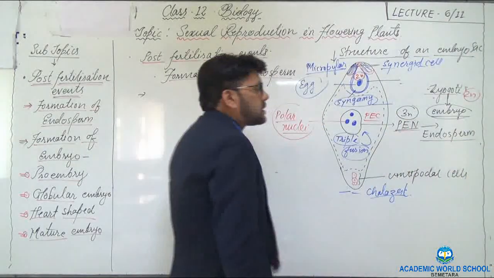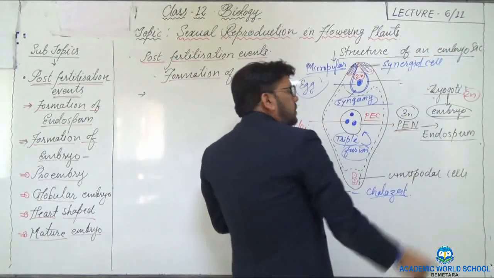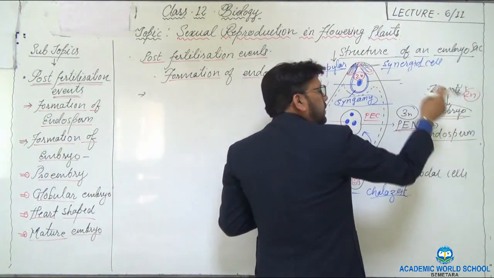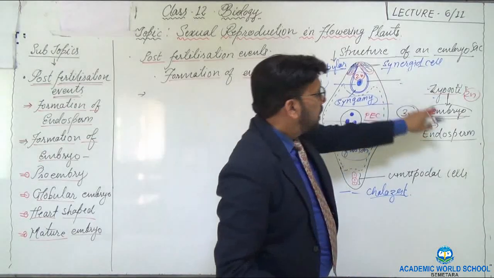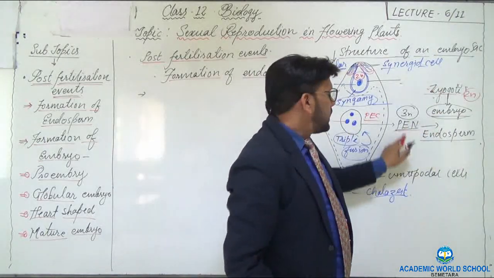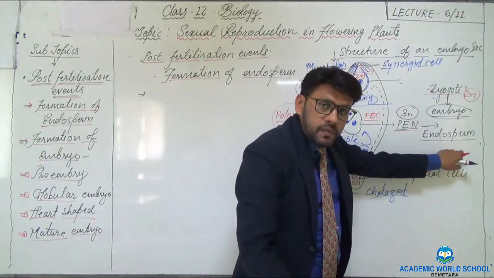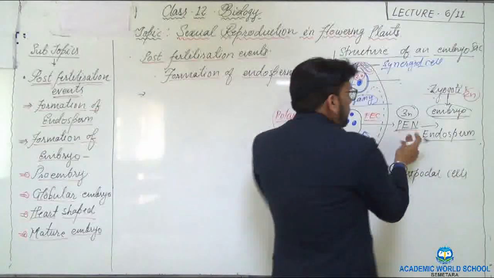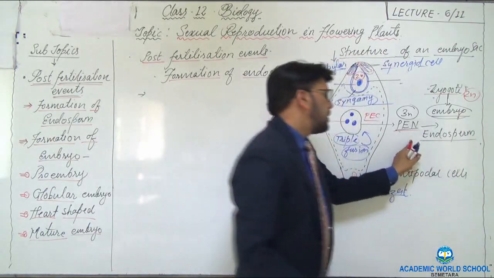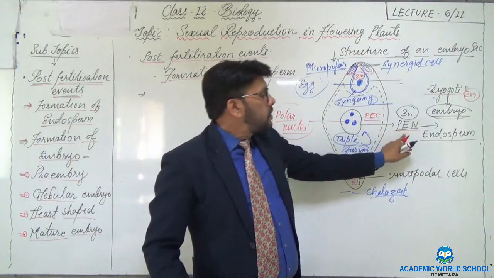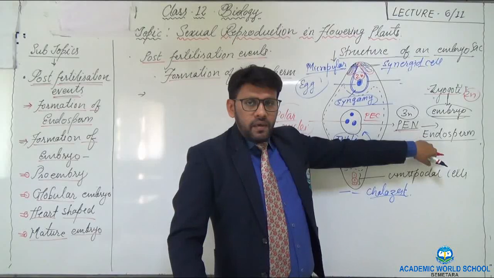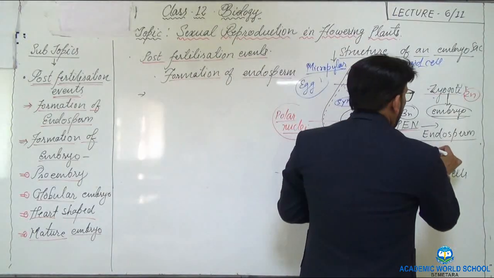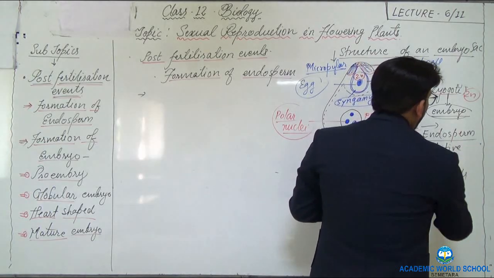Now the question is, as I told you, we will go by the process of development of embryo from the zygote, then the development of endosperm or the nutritive tissue. But children, we will deal first with the process of development of endosperm. There is a reason behind. The endosperm, as I told, is the nutritive structure.